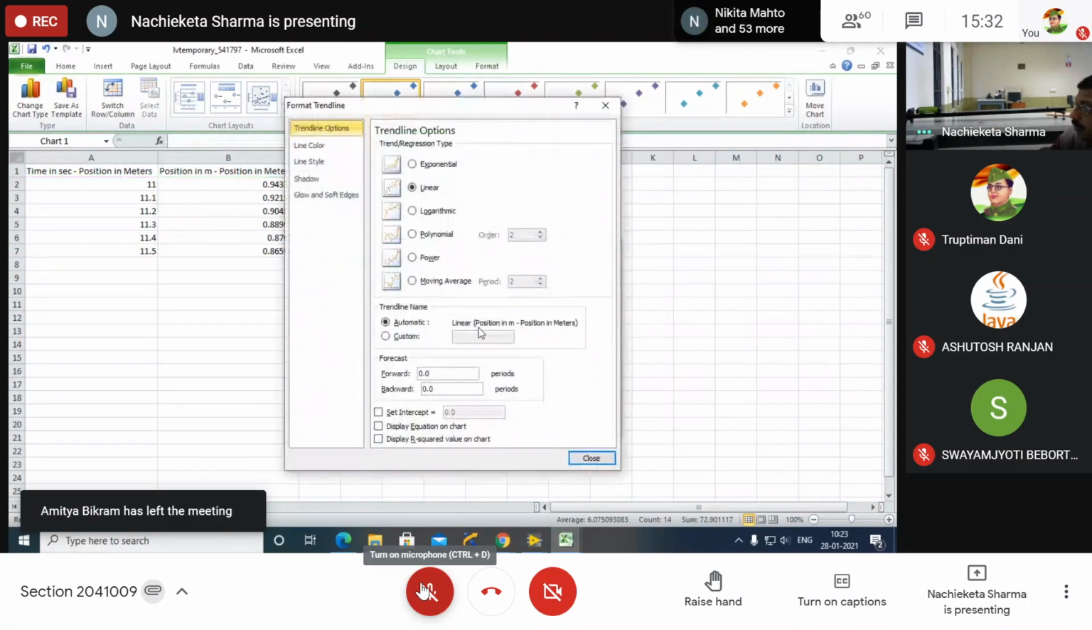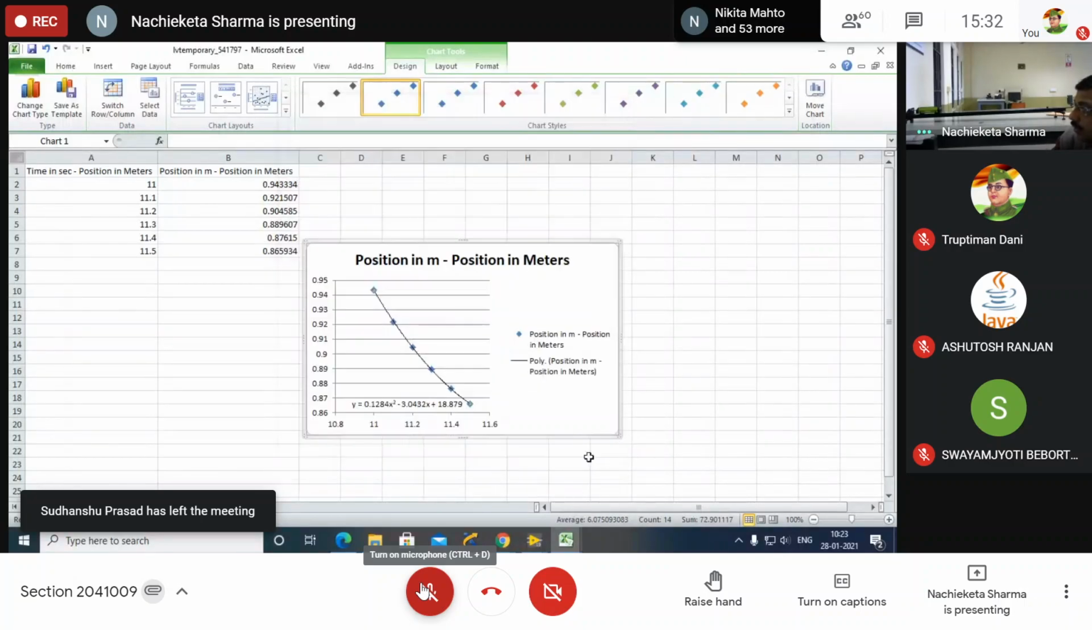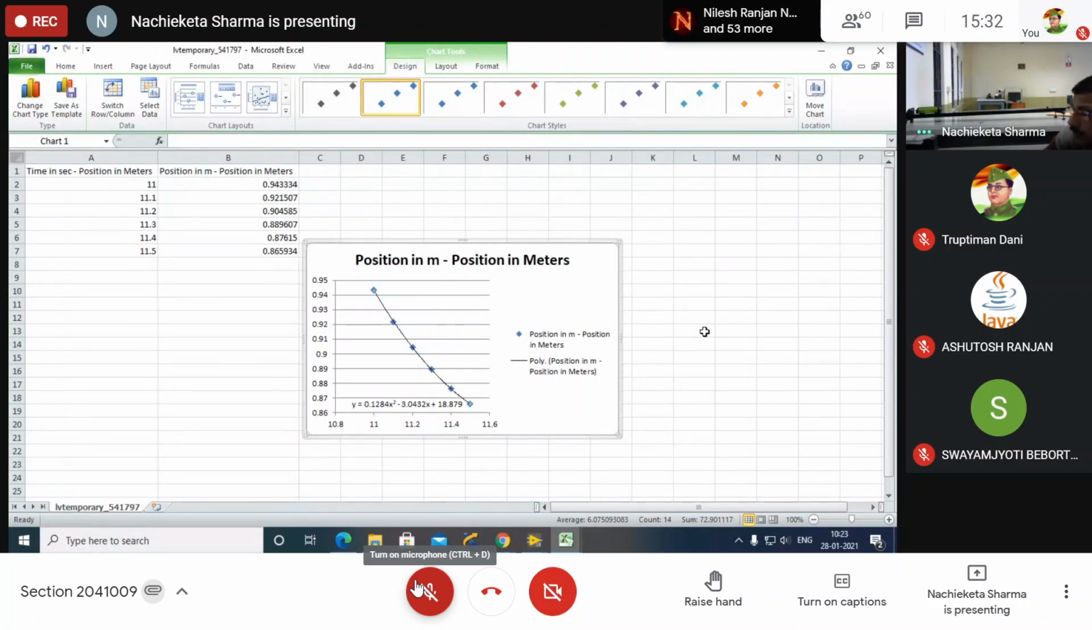Add trend line, polynomial, display equation on chart, and close it. Now tell me, what is your acceleration? 0.2568. 0.2568. Have you written?